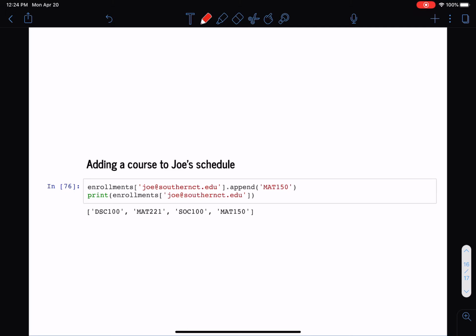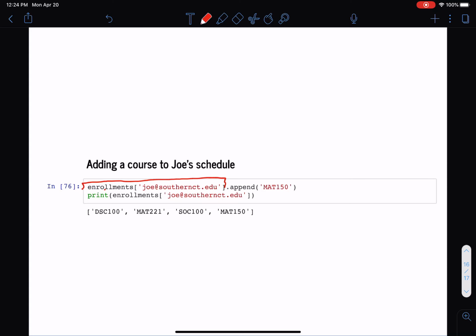Okay, now let's suppose I'd like to add an element to the list of courses that Joe is currently enrolled in. So here's the syntax for that. I'm going to access the list.